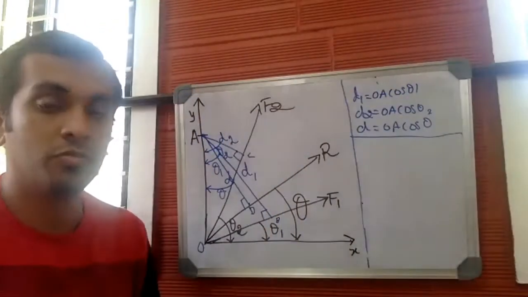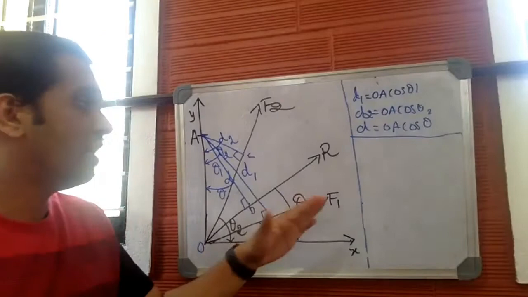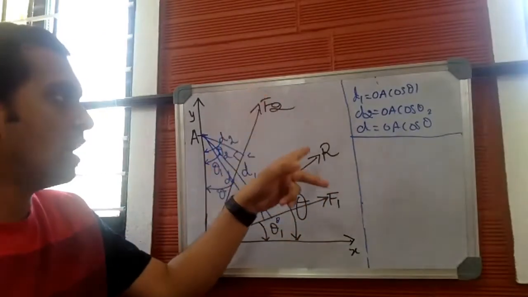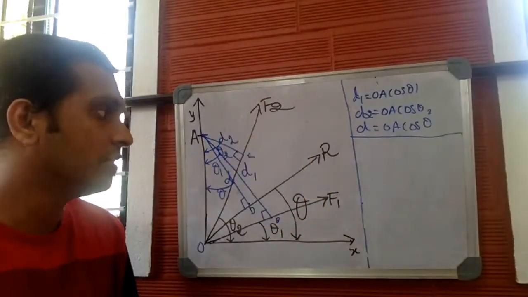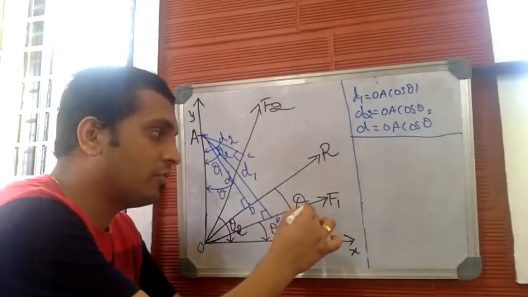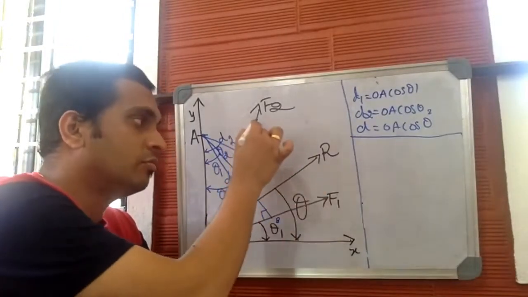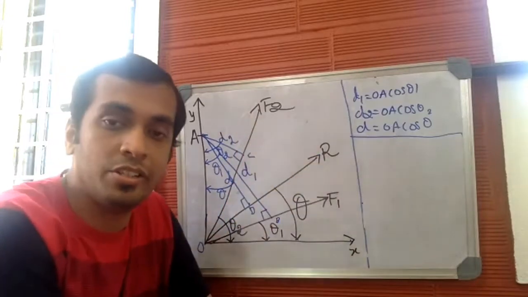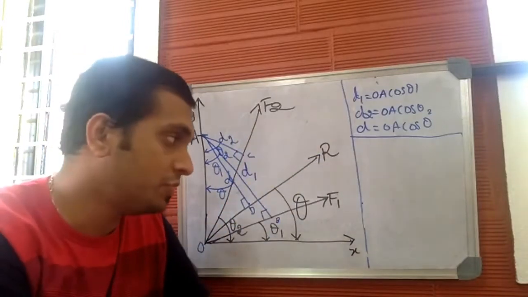We know this much. Now we have two forces, and R is the resultant of these two forces. Now let me resolve these forces F1, F2, and the resultant into their horizontal and vertical components.